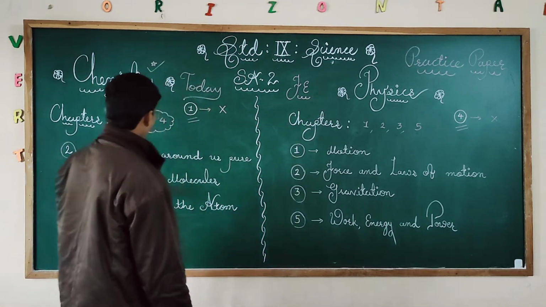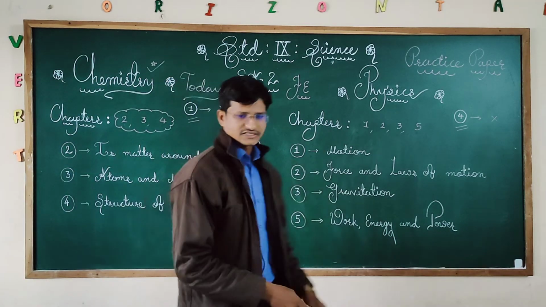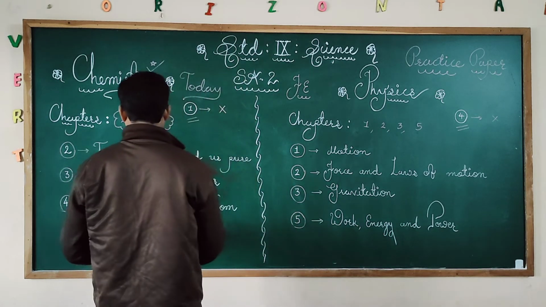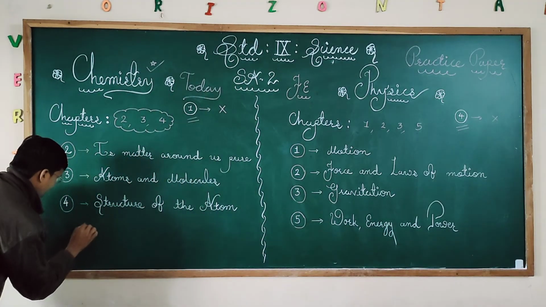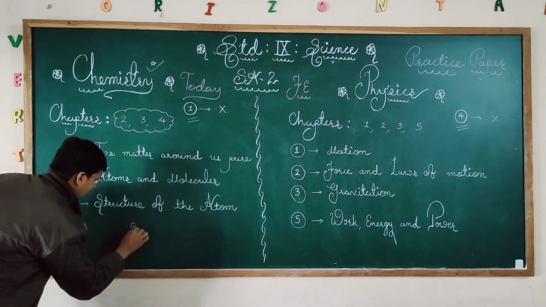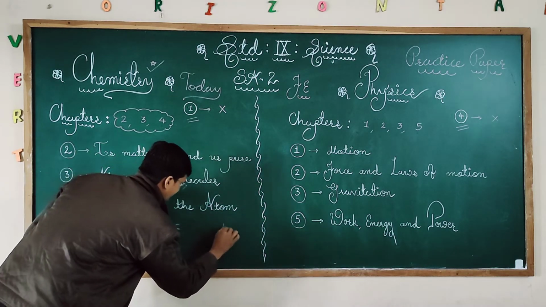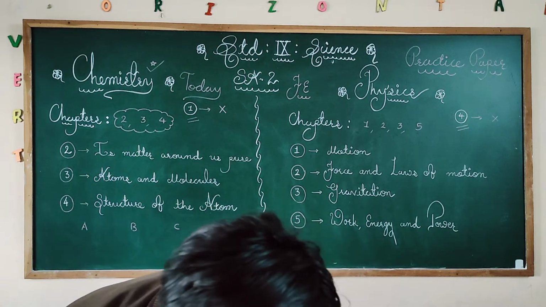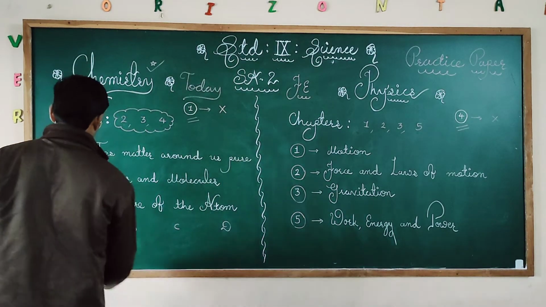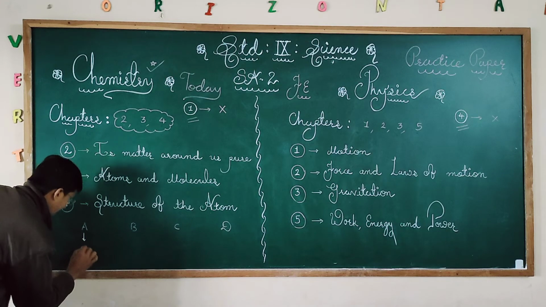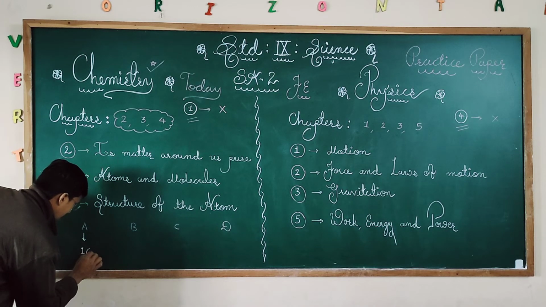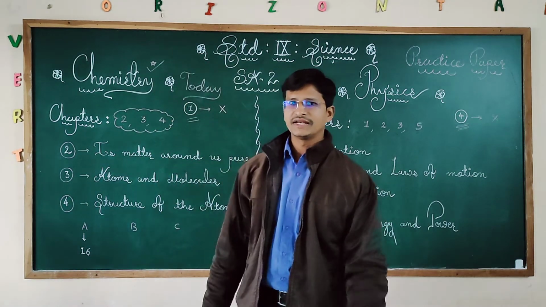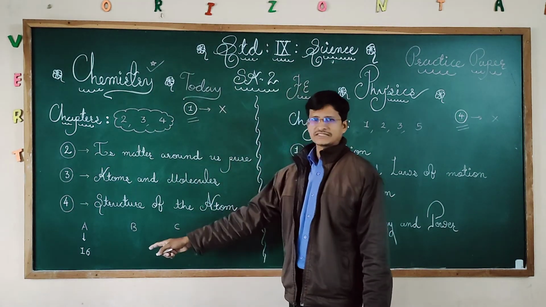Okay. Now another thing I want to discuss is the paper pattern. In that there are A section, B section, C section and D section. Section A is of 16 marks, all MCQs.